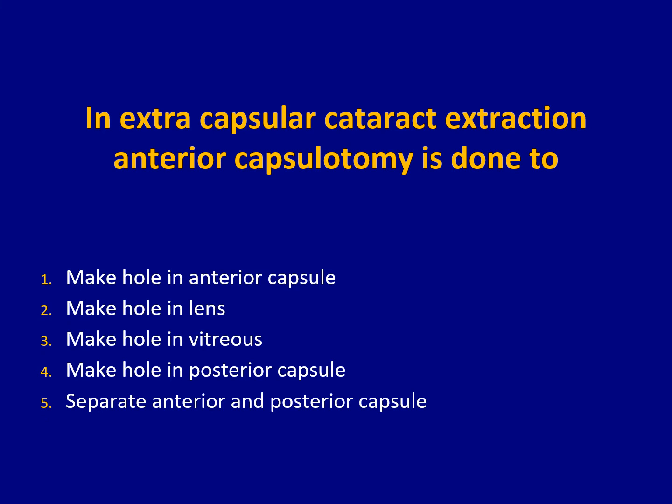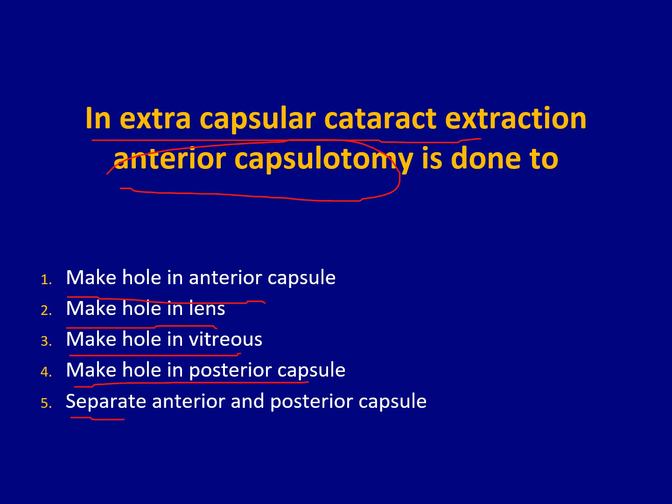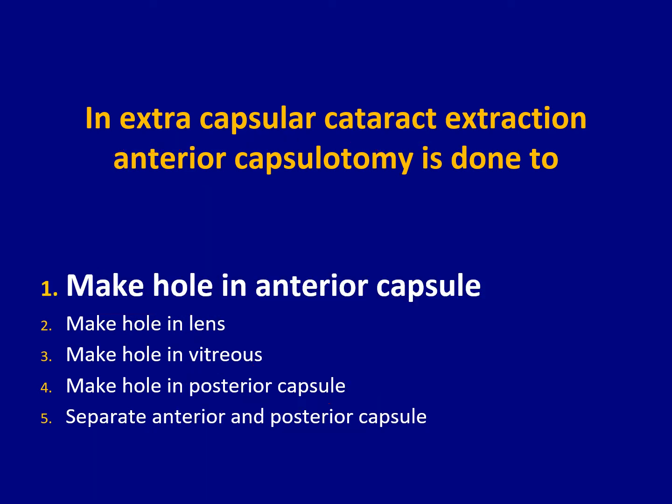Next MCQ. In extracapsular cataract extraction, anterior capsulotomy is done to make a hole in the anterior capsule, make a hole in the lens, make a hole in the vitreous, make a hole in the posterior capsule, or separate the anterior and posterior capsules. Now remember, the anterior capsulotomy is done to make a hole in the anterior capsule. You can make a hole in the posterior capsule, but that is called posterior capsulotomy and is not usually done. So anterior capsule hole is the answer. Let's see. Making a hole in the anterior capsule is the answer.